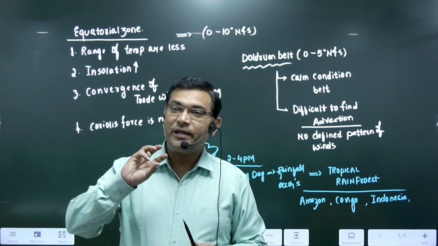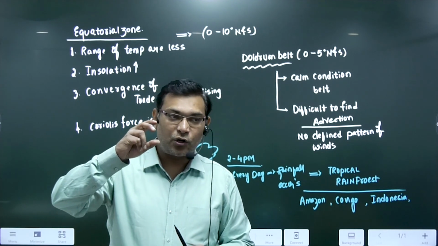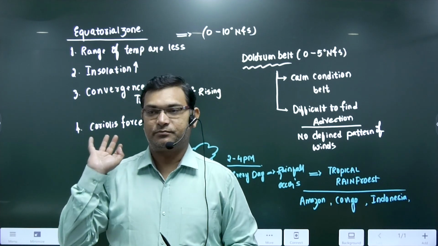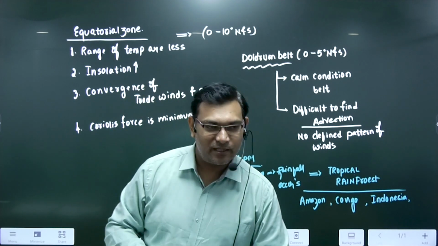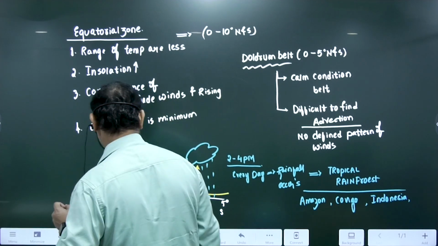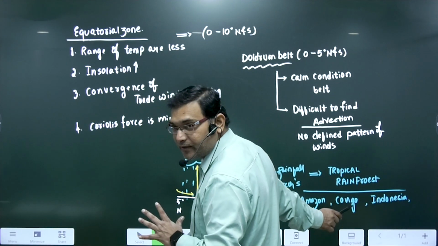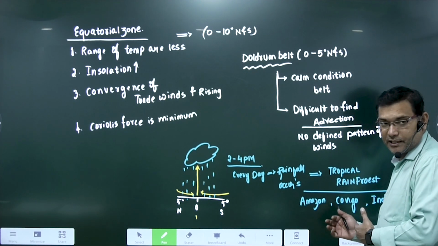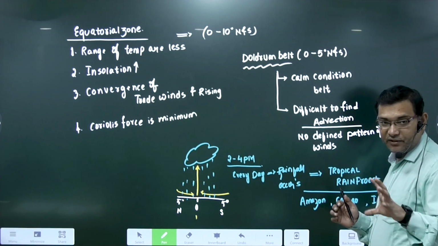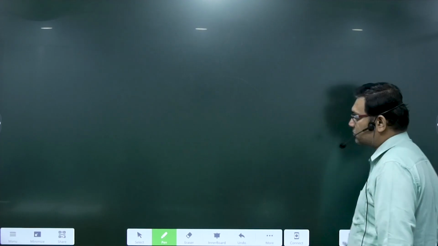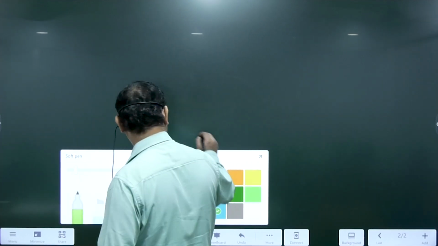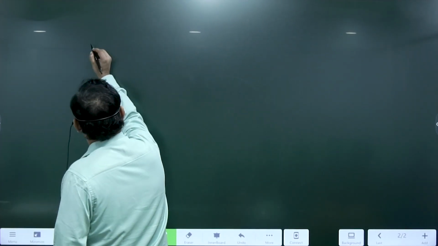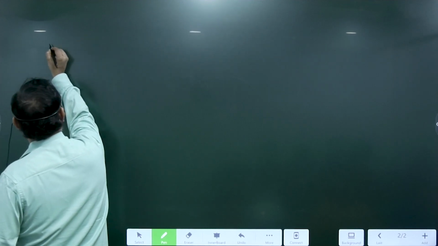Here, wherever there is a summer hemisphere, there the winds will blow. Like, I know you will not understand. Now I'll make you understand. Even Congo, every place receives heavy rainfall here. Now, next one, it is difficult to find the advection. Meaning is, see here, listen carefully. This is your belt actually.